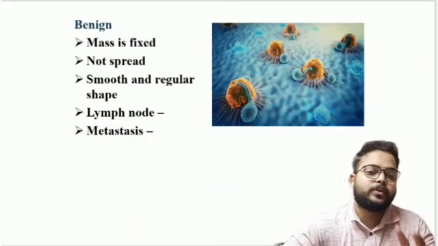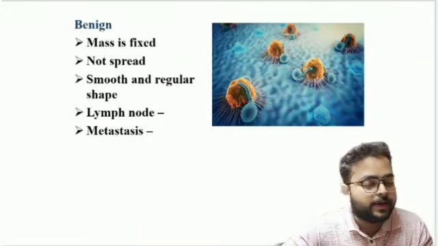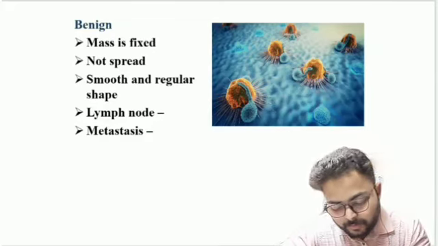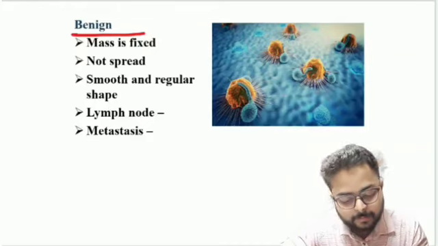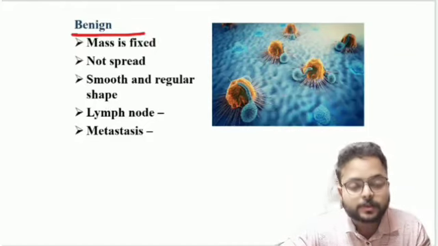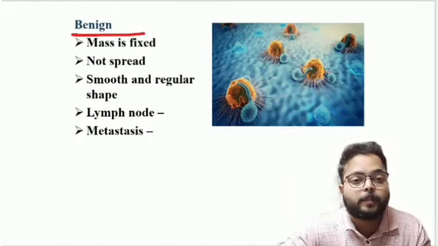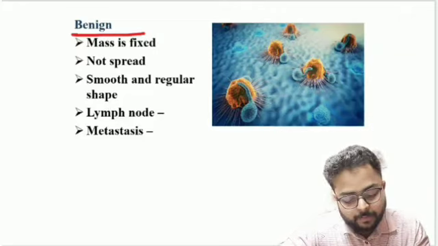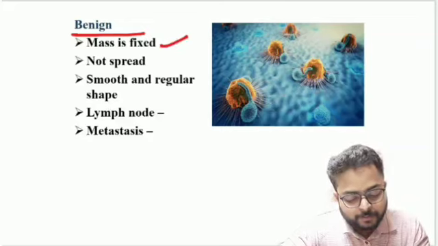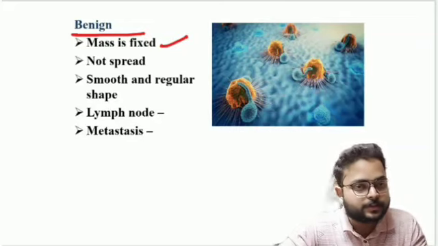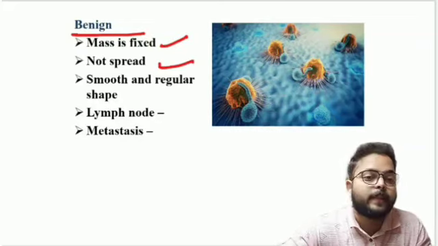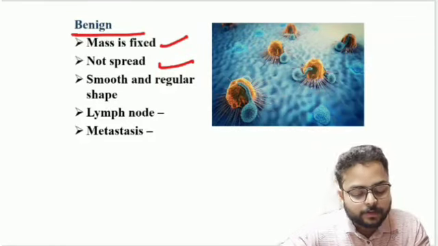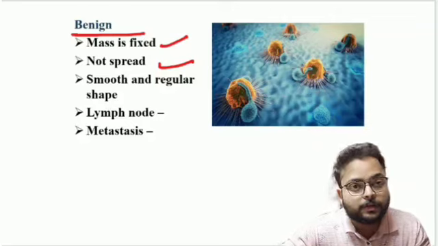In cancer there are two types: a benign type of cancer and a malignant type of cancer. First we discuss the benign type. In benign cancer, the mass will be fixed at only one site and will not spread to other body parts. There is no spreading to other organs.